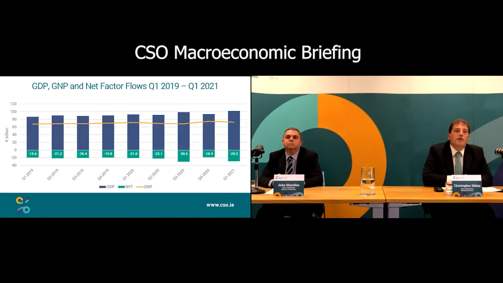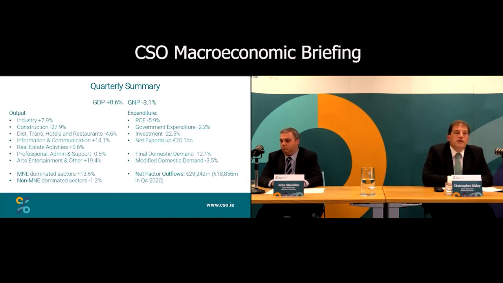Now, you bring together the two sides of the accounts to build up again to GDP. Again, we see that it's a large net factor flows, the foreign profits in Q3, and again now in Q1, that determines the GNP number in the quarter. So in summary, for the quarterly data, GDP is up 8.6% and GNP is down 3.1%.